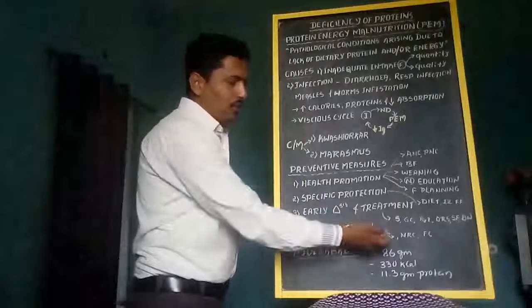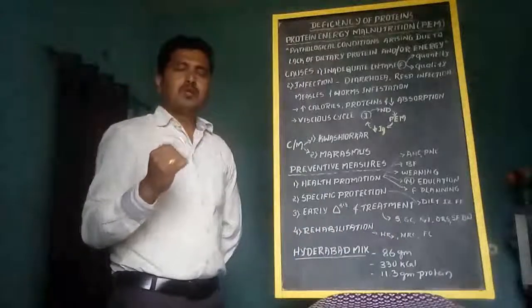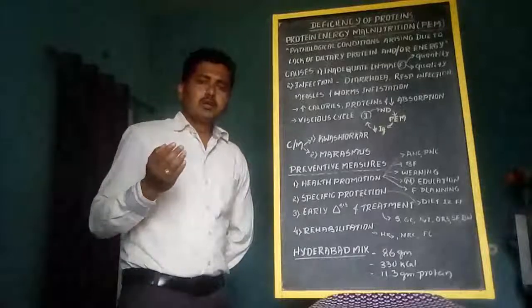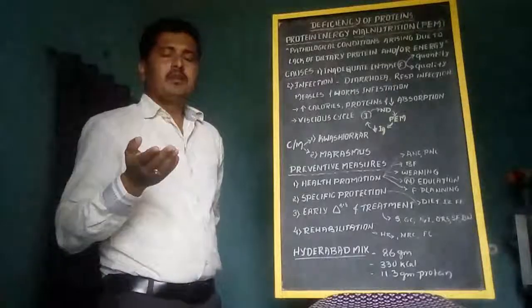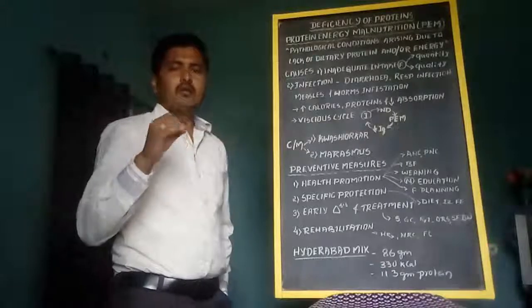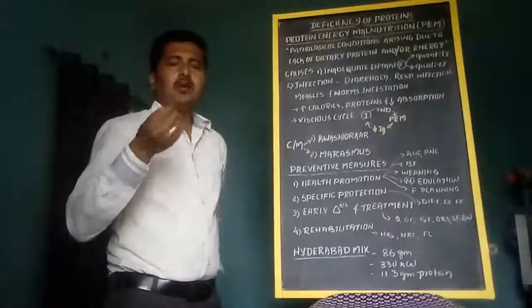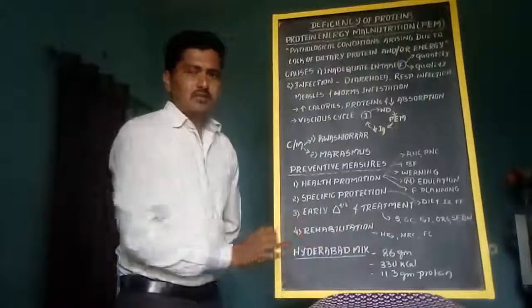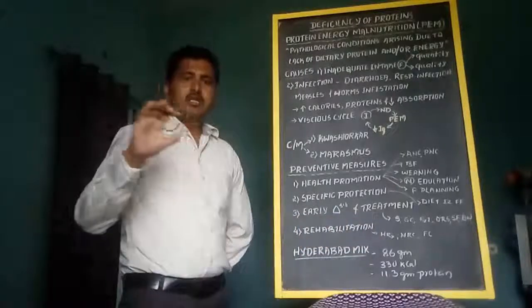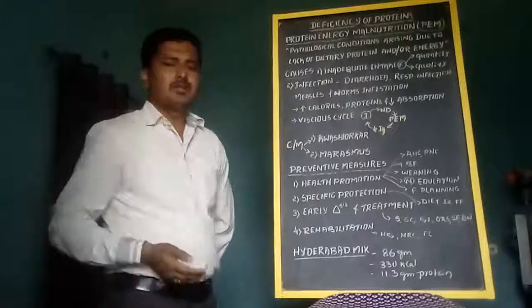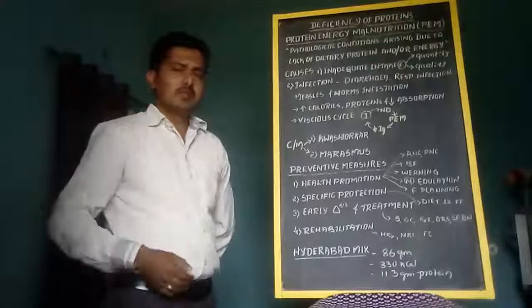Along with that, we will provide hospital treatment to reduce the infectious process. And lastly, we will educate the mother on preparation of the home diet and how to feed the baby. Everything will be part of rehabilitation. In Karnataka, every district has a nutritional rehabilitation center.